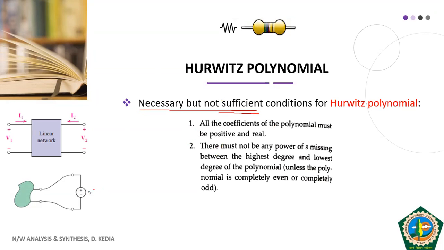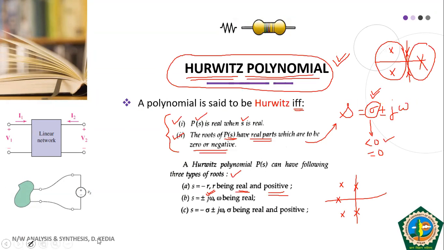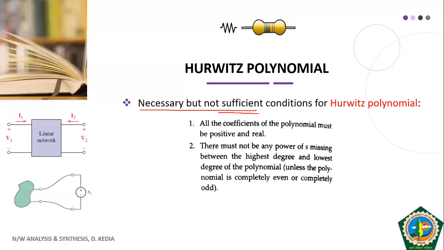These are the same thing that we talked about in the previous slide. These are your necessary but not sufficient conditions. So if these conditions are not fulfilled, we can directly say that polynomial is non-Hurwitz. If these are fulfilled, we'll have to move one step further to confirm whether polynomial is Hurwitz or not.